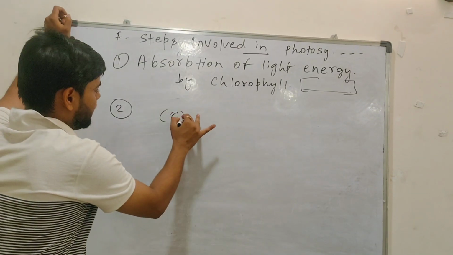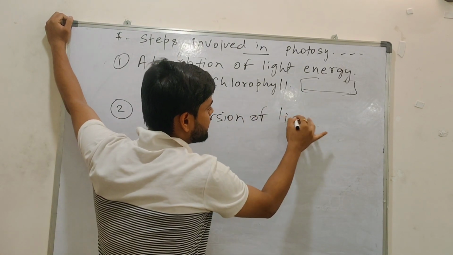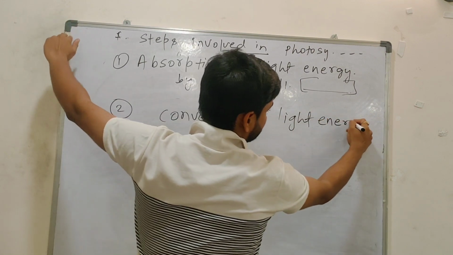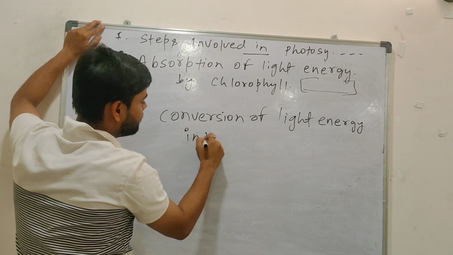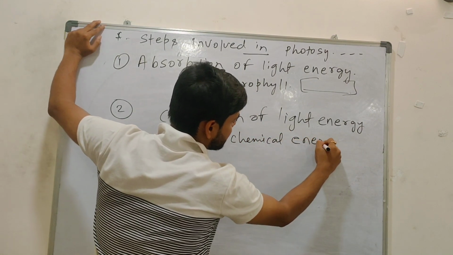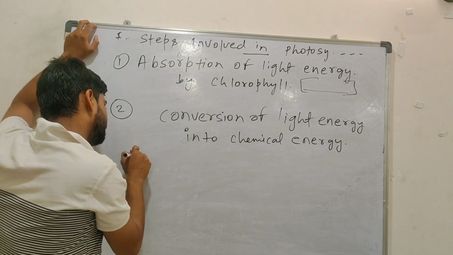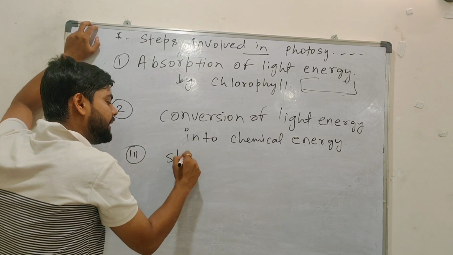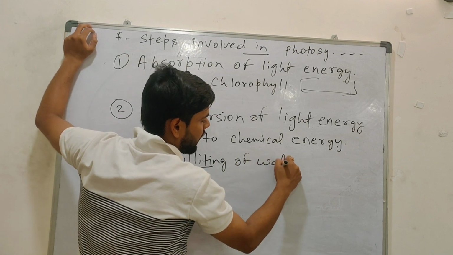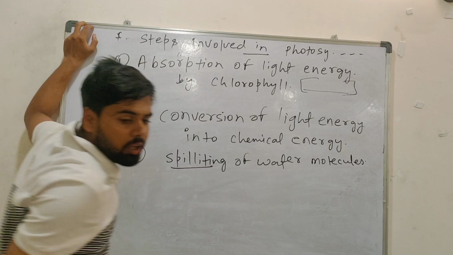Okay. Second point, conversion. Conversion of what? This light energy into chemical energy. So how will it happen? Basically, splitting. Splitting of water molecules. So water molecules will split.